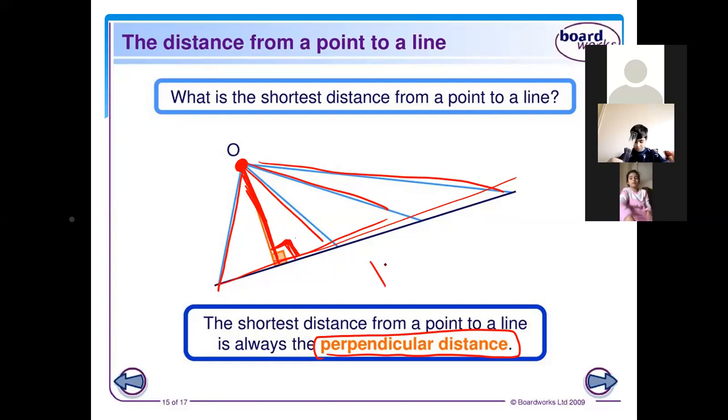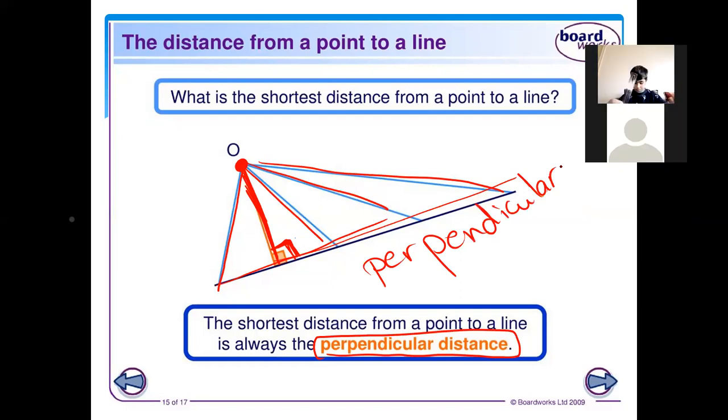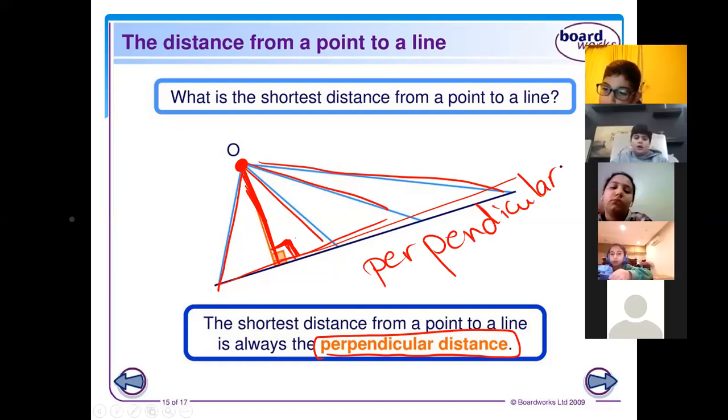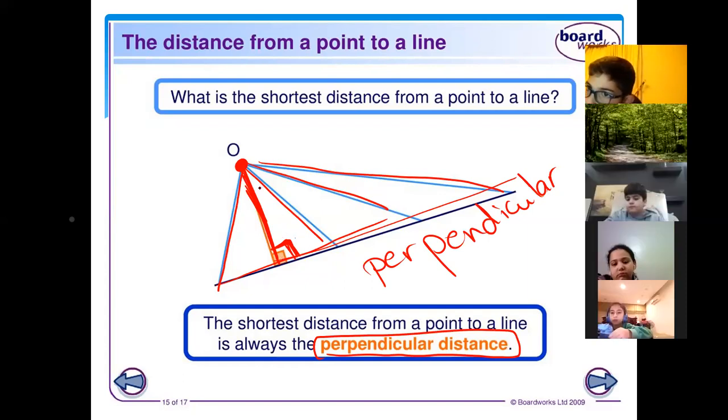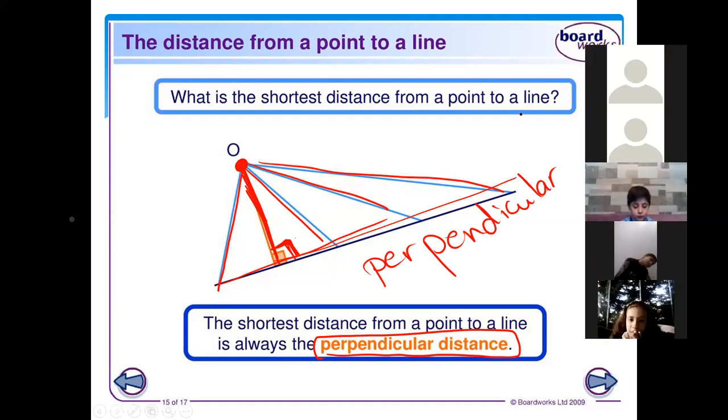Miss, what does perpendicular mean? We took it in grade 3. How do we draw a perpendicular line? Two lines are said to be perpendicular... Miss, I forgot it. Okay, two lines are said... Listen, please.